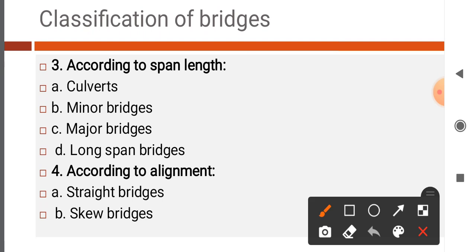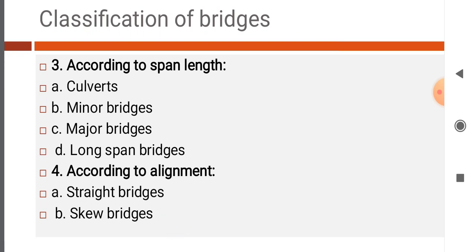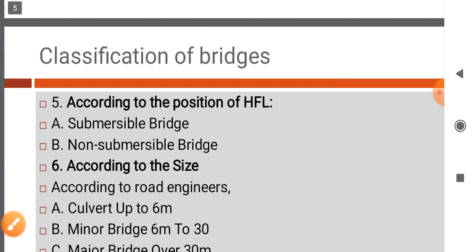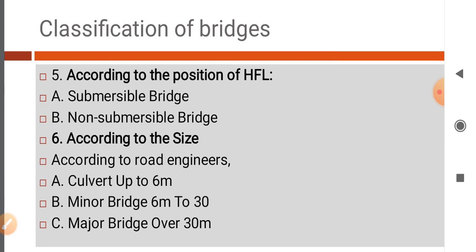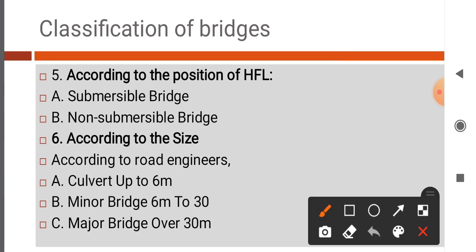Next, classification of bridges according to alignment: straight bridges, skew bridges. Next, classification of bridges according to the position of high flood level: submersible bridge, non-submersible bridge. Next, classification of bridges according to size according to road engineers.